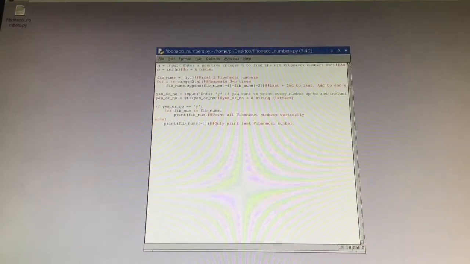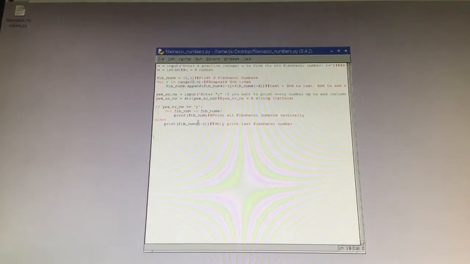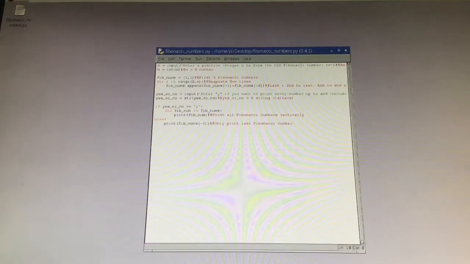And then else, which means technically you only have to do y versus anything else, because it says if it's not y. But technically I just said n to make it so you have something, because it's more confusing if you say enter y versus enter anything else. So I just said n. But technically you can enter anything else. It says print fib_nums[-1], which I already just said is the last number. So only print the last Fibonacci number. So that's pretty much it. And so, yeah, it's pretty cool.